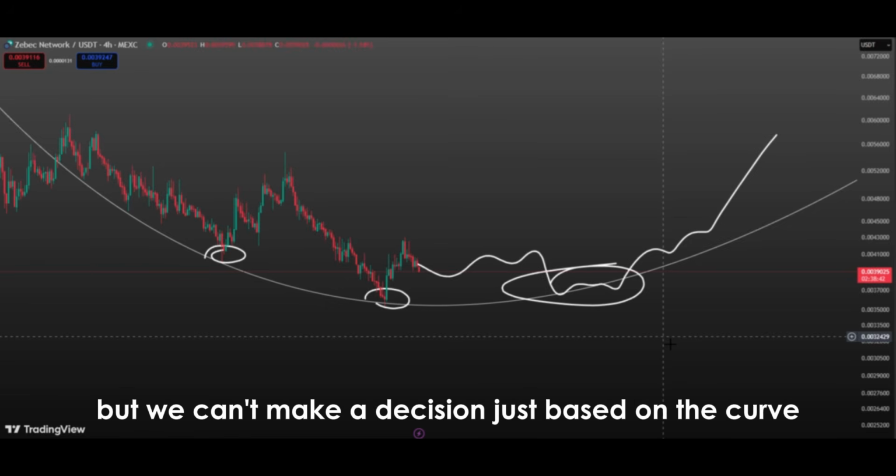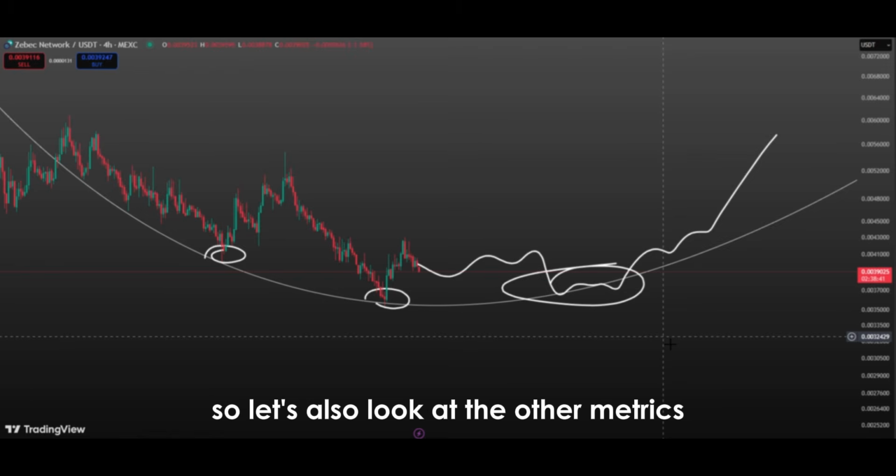But we can't make a decision just based on the curve. So let's also look at the other metrics.